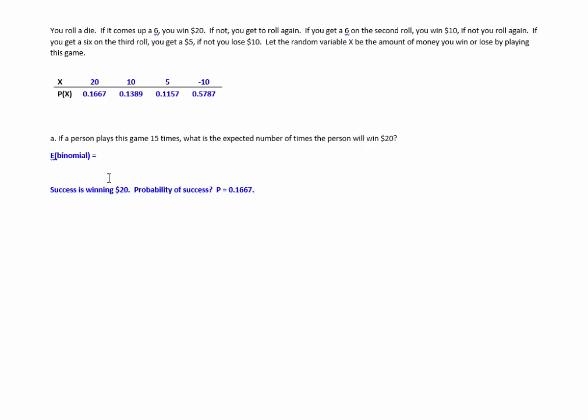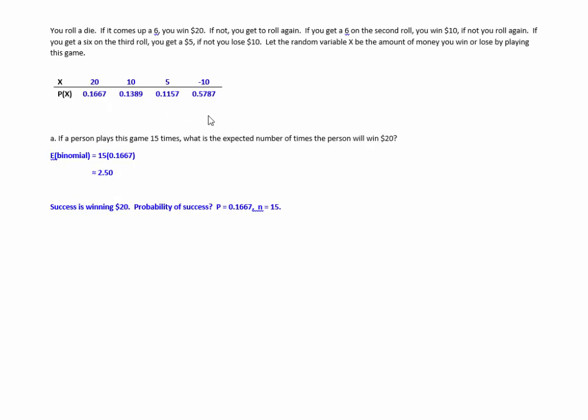What's my sample size? In this case, 15. So, if I want to know the expected value, it's just going to be 15 times the probability of success, which is 2.5. So the person's expecting to win $20 about 2.5 times.